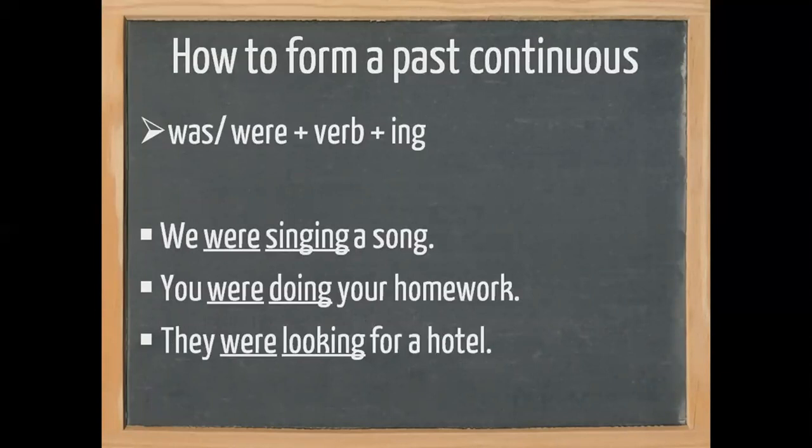Okay, now for the plural form, we do the same. We were singing a song. You were doing your homework. They were looking for a hotel. As you can see, we plus were plus the base form, sing plus ing, singing. You, which is the subject, with you we use were, then we need do, which is the base form, then add ing, doing. So, you were doing your homework, full stop. They plus were, we need the base form look plus ing, looking for a hotel, full stop. They were looking for a hotel.